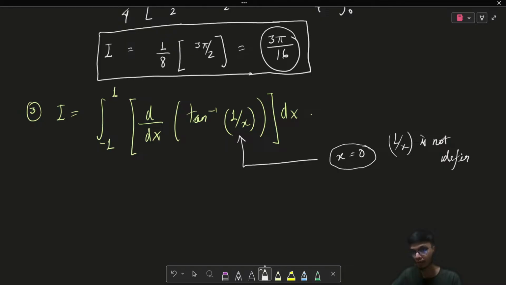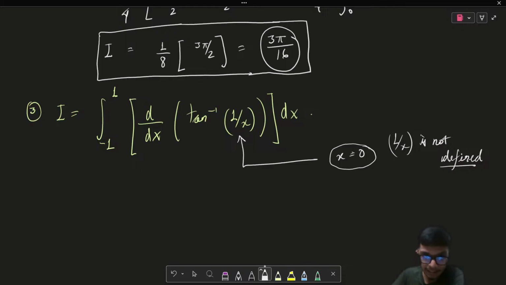Now how do we solve this kind of question when your 1 upon x is not defined? Because when we evaluate this integral from -1 to 1, there will be a point x equal to 0, which is involved in this integral limit while we are evaluating the integral. So that particular point where the function is not defined, how do we evaluate the integral for it? I'm going to talk about it, but let's try to see how we proceed with the solution.